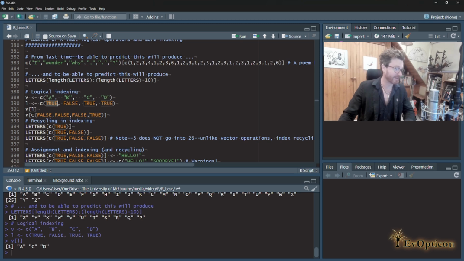So it went through and it went, okay, let's line up these 2 vectors. The first one says true, so we'll make that A. The second is false, don't include the B then. Next one is true, next one is... This is good, right? This is actually telling you that you should think about this. Behind the scenes, R is actually recognizing, hey, I'm not being indexed by numbers anymore. The indexing operator, you know, it's a program in itself, if you like. And behind the scenes it's actually looking at what it's got and saying, okay, Tim's given me a logical vector here. I'm going to do a different paradigm of operation here. So it does that.